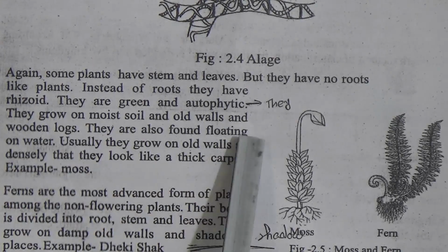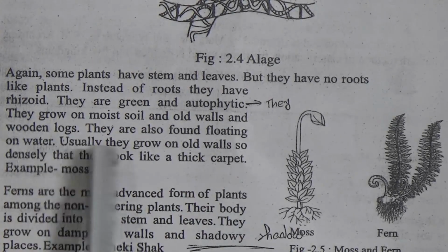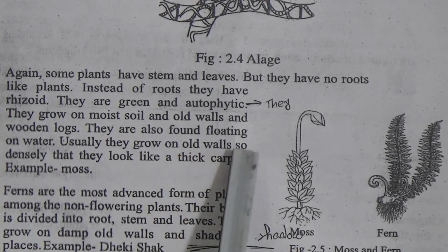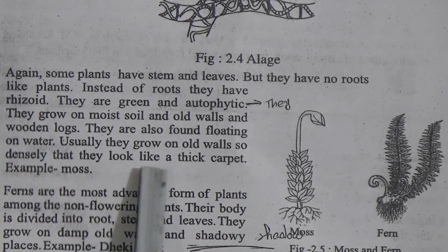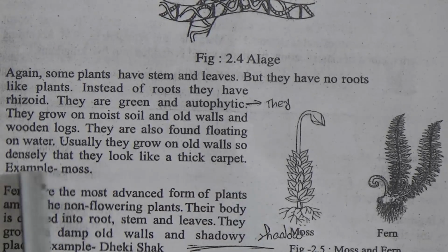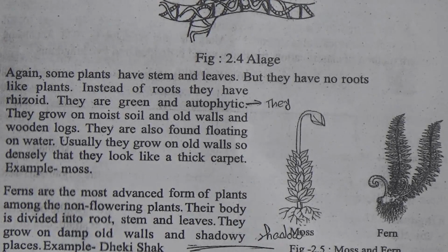They are also found floating on water. Usually they grow on old walls so densely that they look like a thick carpet, example moss. You see on old trees or old houses there are lots of green plants, like a green carpet. They are moss.